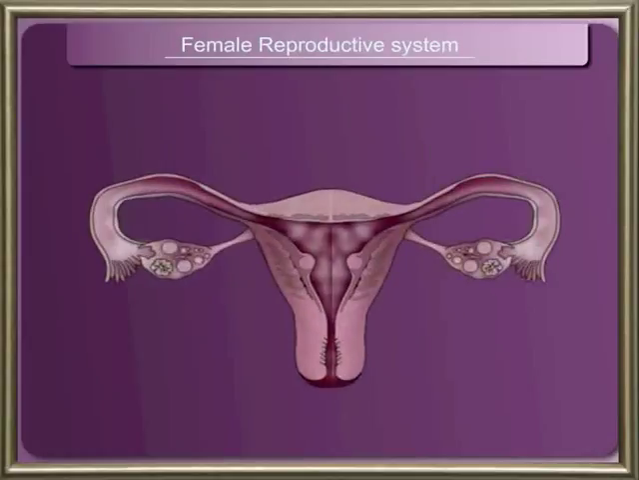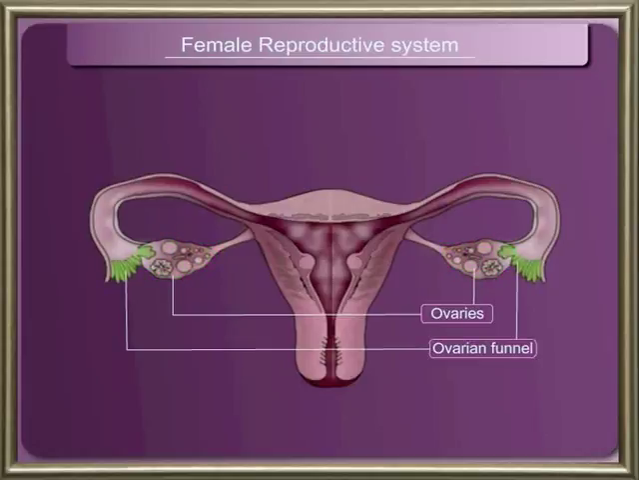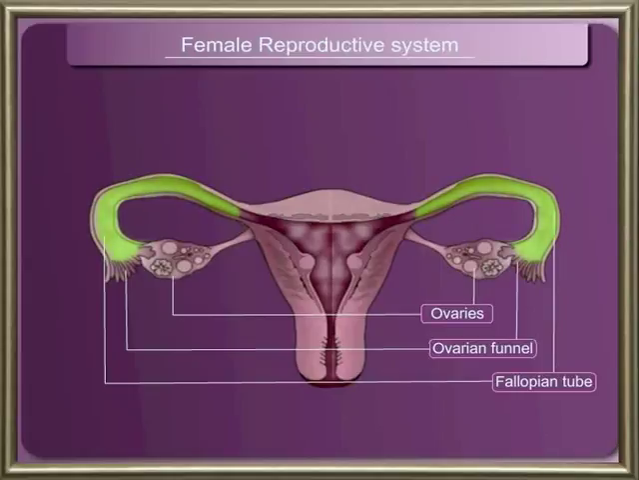Female reproductive organs. In the female, there are 2 ovaries. Close to the ovary, there is a funnel called ovarian funnel. The ovarian funnel opens into a tube called fallopian tube. Posteriorly, the fallopian tubes become wide and are joined to form a uterus.